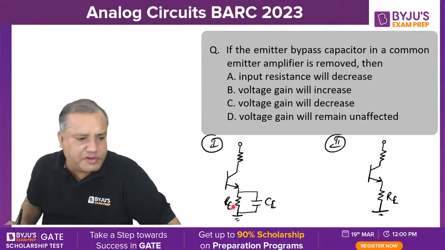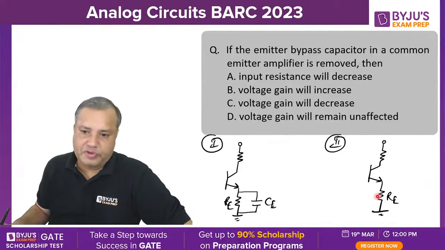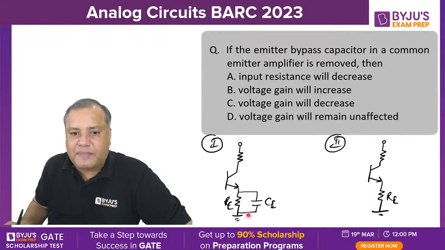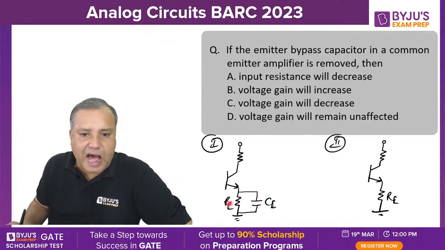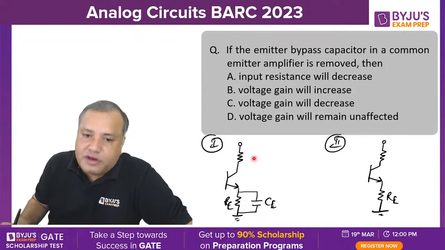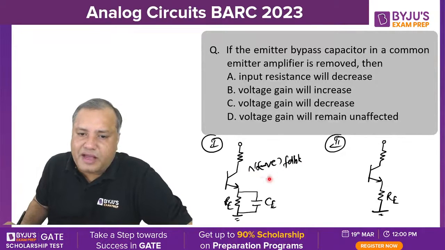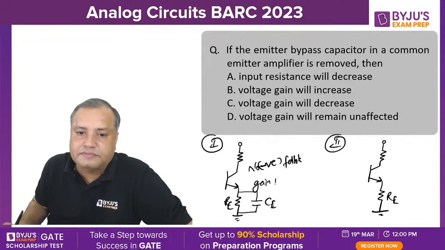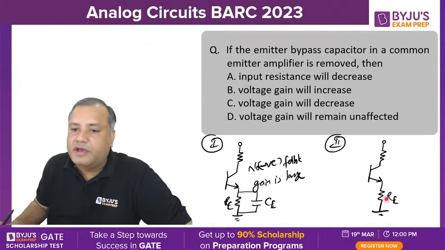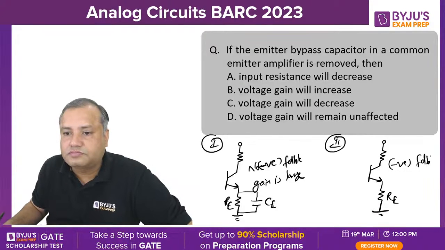Now, what is the role of this Re? When this Re is connected, it provides negative feedback. Due to the presence of this capacitor, during AC operation, Re is bypassed by this capacitor. So negative feedback is removed. No negative feedback means gain is large. And when the capacitor is removed, negative feedback is introduced. Due to negative feedback, gain is decreased.